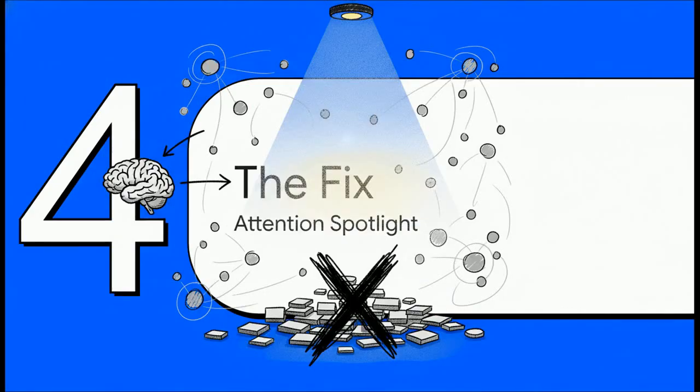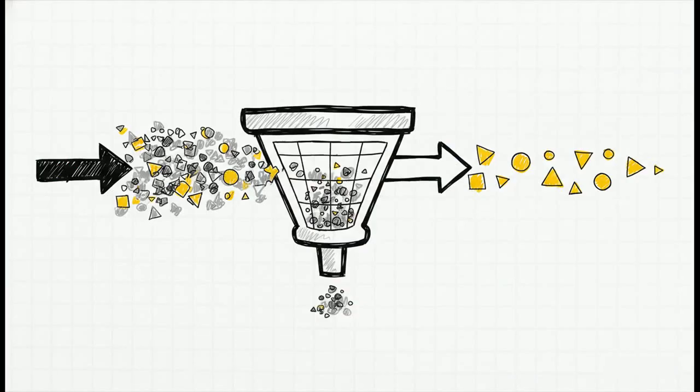So how do we fix this? We can't just keep throwing more data at the problem. We have to be smarter. The solution is all about how we engineer the context. We have to build what I call an attention spotlight. Suddenly, the goal for us as engineers becomes crystal clear. It's not about providing all the information, it's about providing the right information. We have to take that messy, low signal-to-noise ratio and flip it into a high one.